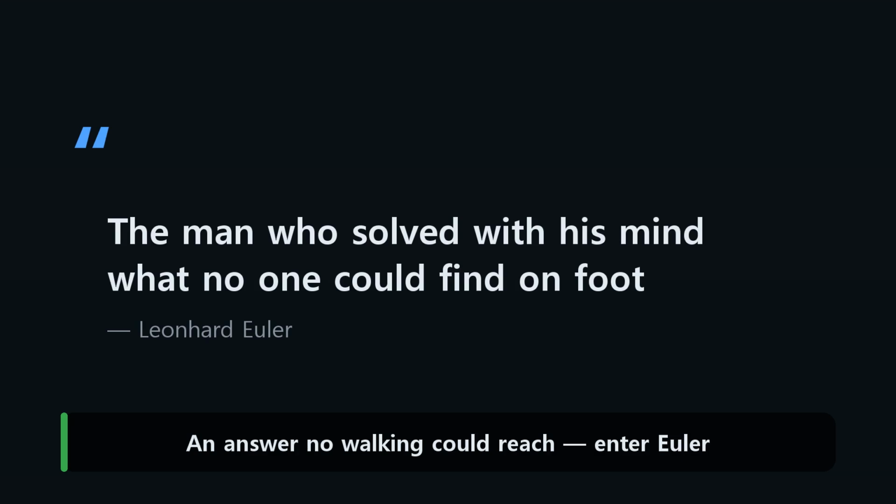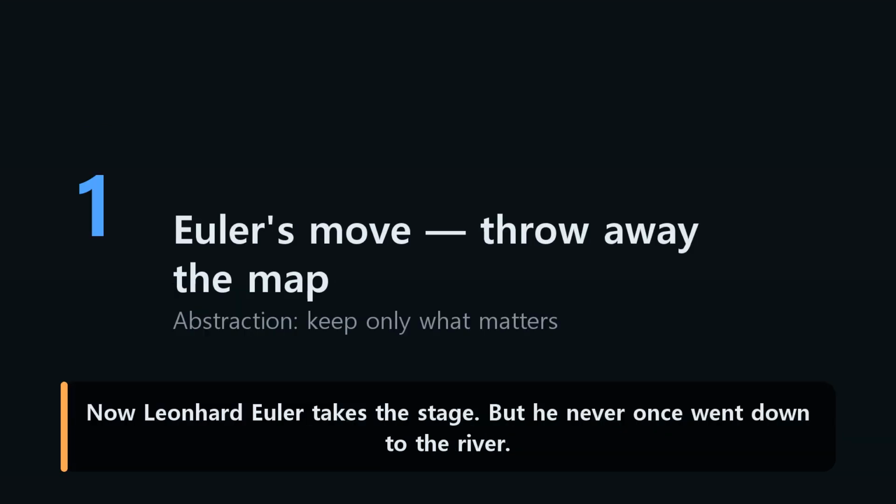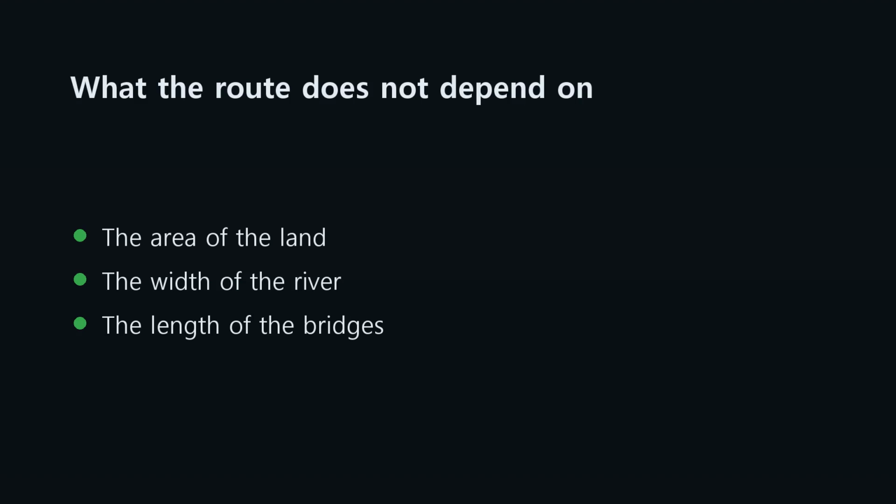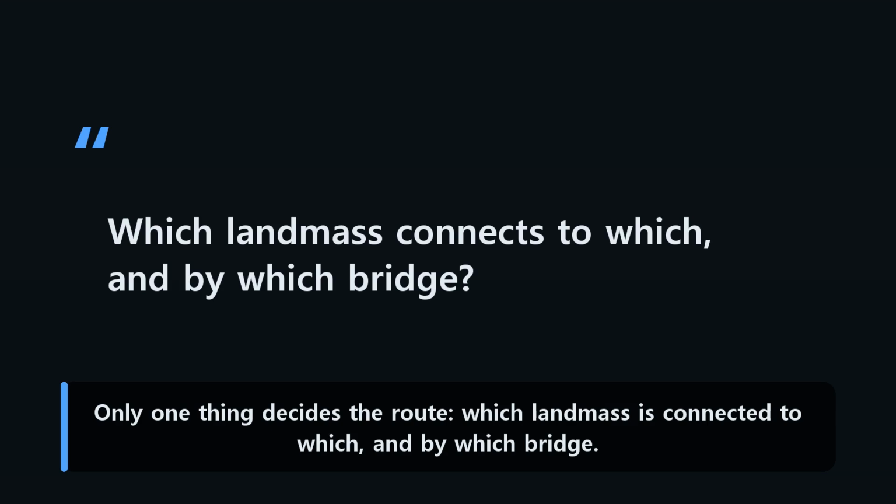So the greatest mathematician of the age stepped in to end the riddle. Now Leonhard Euler takes the stage. But he never once went down to the river. Euler's real genius wasn't walking harder than everyone else. It was the exact opposite. How big the land is, how wide the river is, how long each bridge is, none of it matters. Only one thing decides the route: which landmass is connected to which and by which bridge.